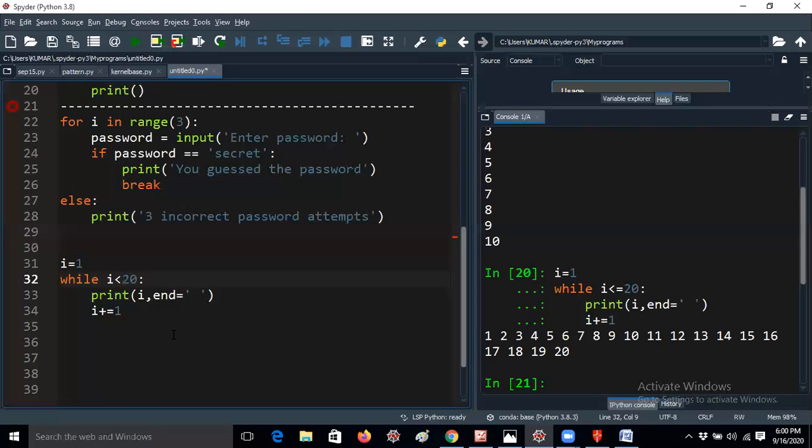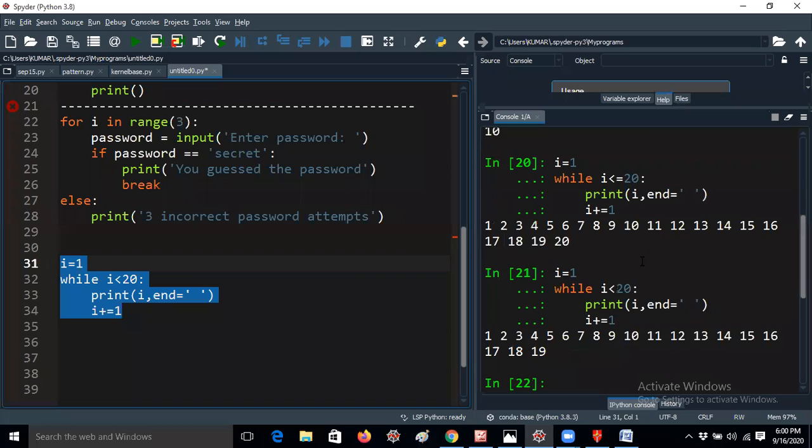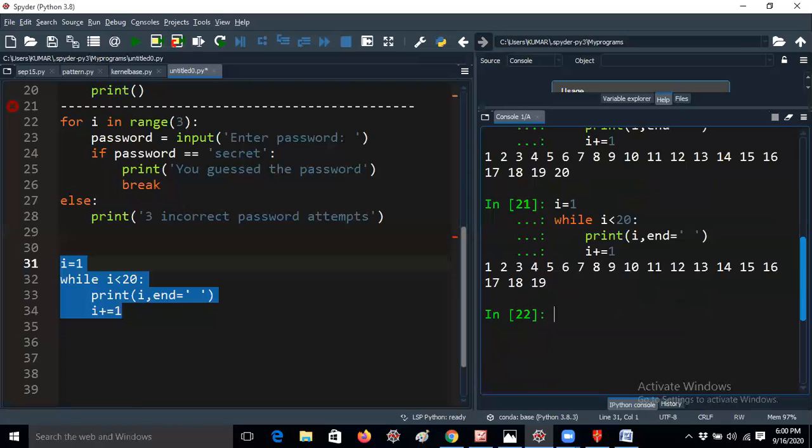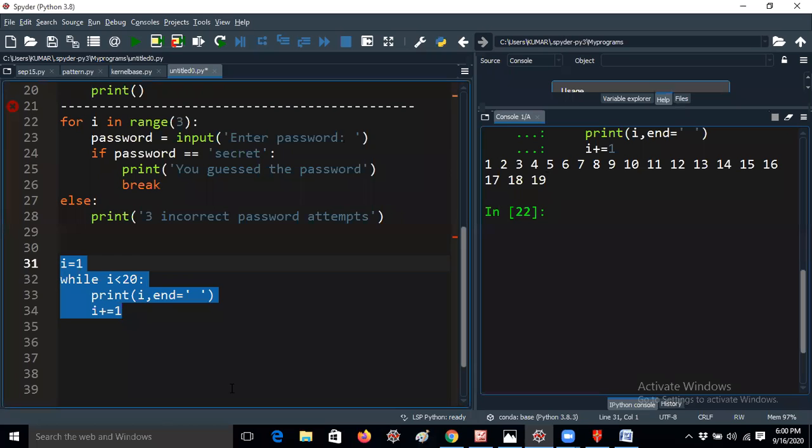So if I remove the equal to itself, it will not print 20. That's all. It's basically just mathematics. Programming is very easy and fun. So now I'm getting 1 to 19. If the question is asking to print from 0 to 19, then you should give 0. That's all. It's not an issue at all.